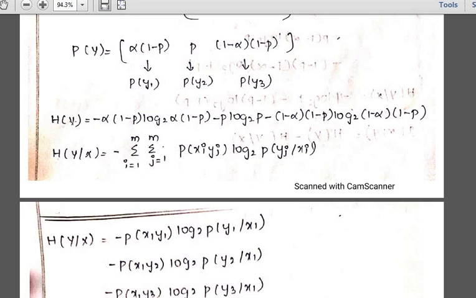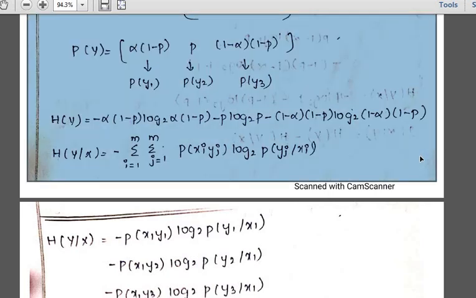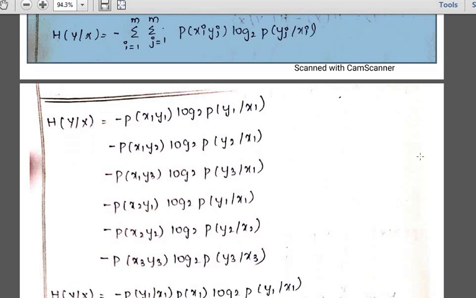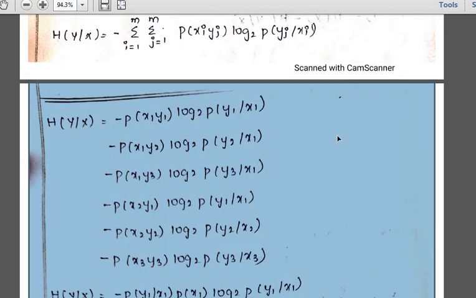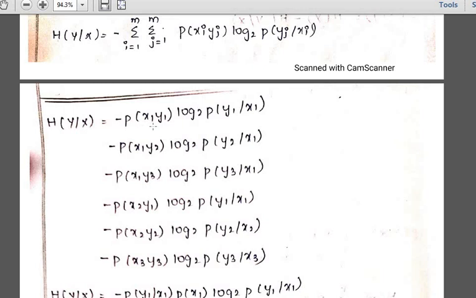Now see here, we have found h of y for your mutual information. Now we have to find out your h of y by x. So how many inputs and outputs are you having? So these many parts you have to find out, correct? So h of y by x will be equal to, applying the formula over here, minus p of x1 y1 into log 2 of p of y1 by x1, the probability of getting y1 as an output when you are applying the input x1. So how many inputs are you having? 2 inputs and 3 outputs. So that many probabilities. So how many will it be? 6. Completely 6 probabilities you will be obtaining.